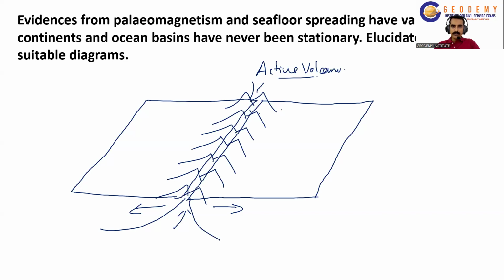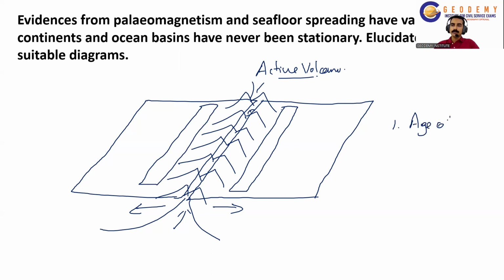When the lava erupts out, they researched the materials on either side of the ridges first. They found that the first evidence is the age of the rocks. The age of the rock nearer to the ridge is very young, and as we move away from the ridge, the rocks are older.